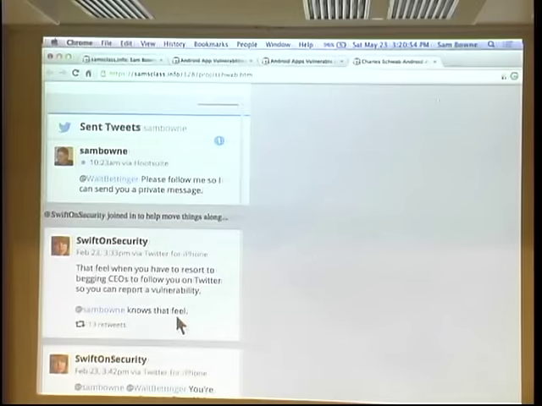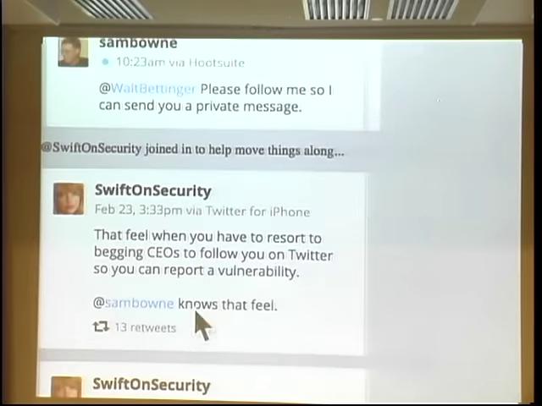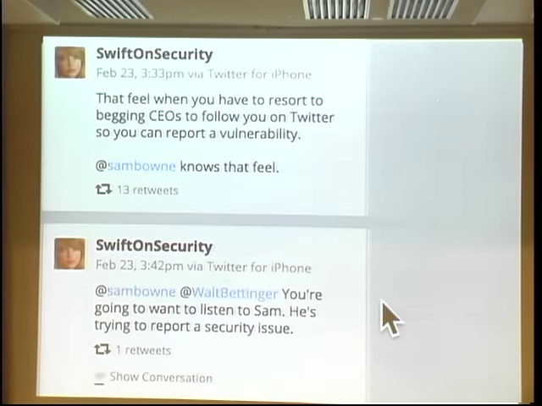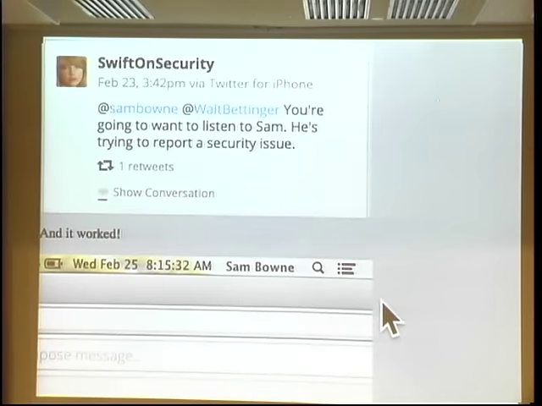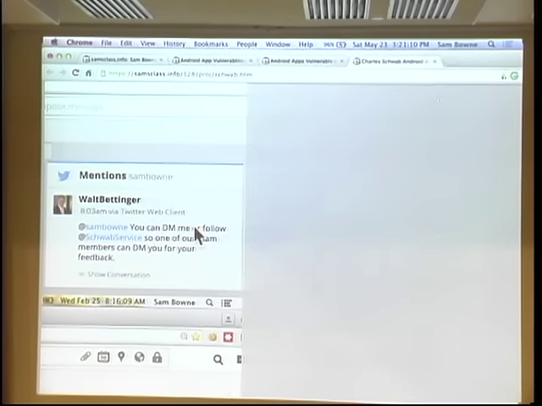I don't like it because it's tantamount to full disclosure of public vulnerability, because I'm not willing to bother CEOs over nothing frequently to create background noise. If I ever tweet a CEO, anybody can guess exactly what I have to say. And that's, of course, what happened. Swift on security, of course, figured out what I was saying and told. So, you know, this is not good operational security. But I've never had it fail.